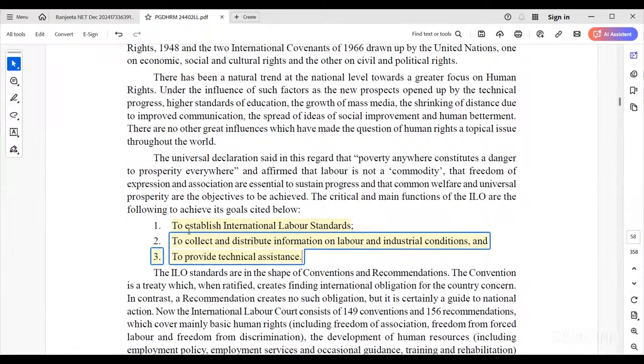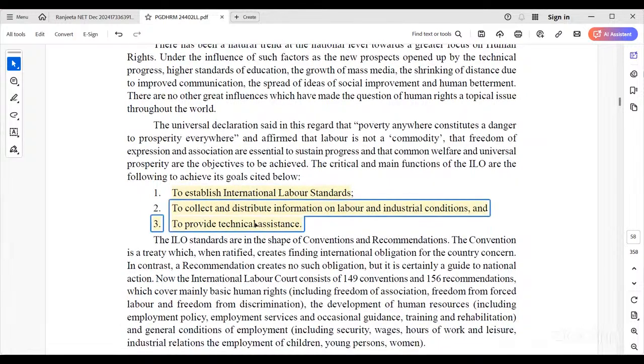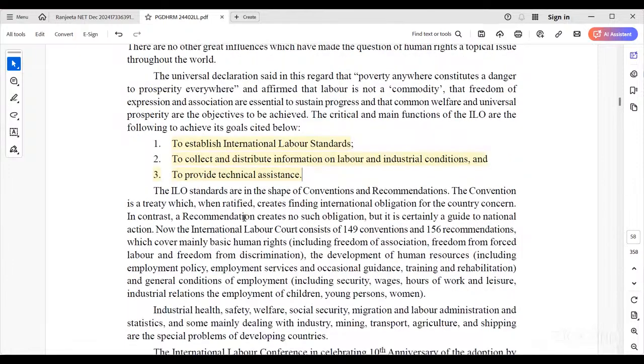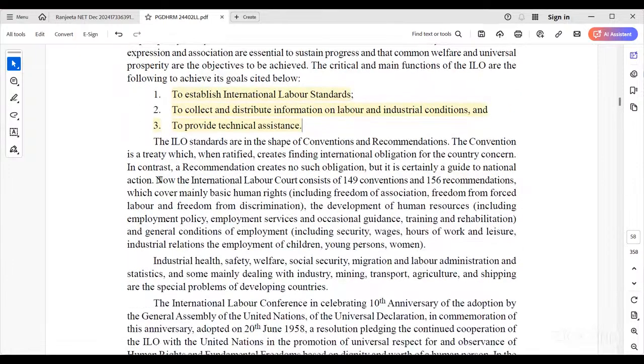They need to establish international labor standards, collect and distribute information on labor and industrial conditions, and provide technical assistance. If any assistance is required, the ILO is at the front to give technical assistance for such cases. Now the International Labour Organization has 149 conventions and 150 recommendations.